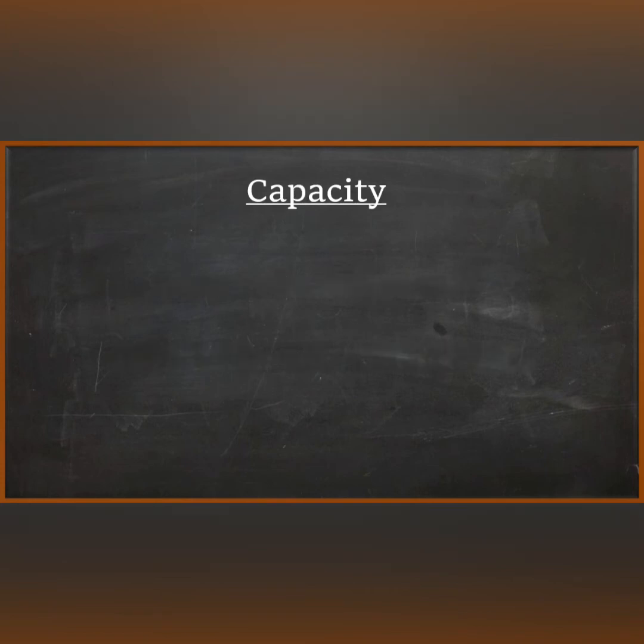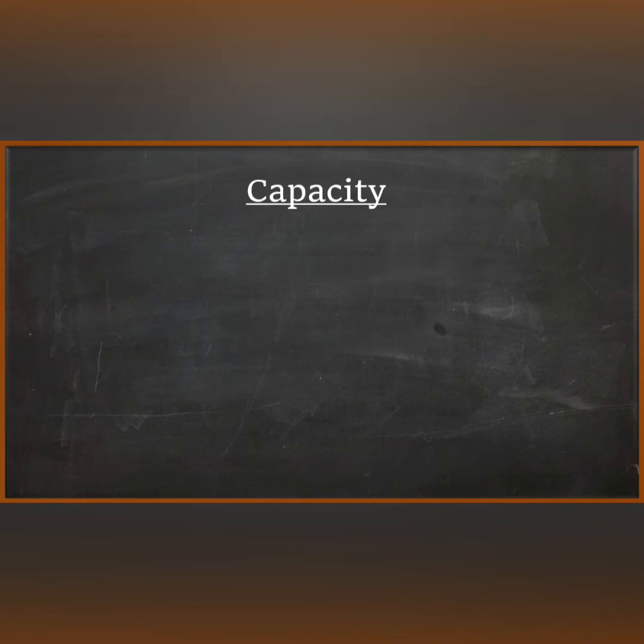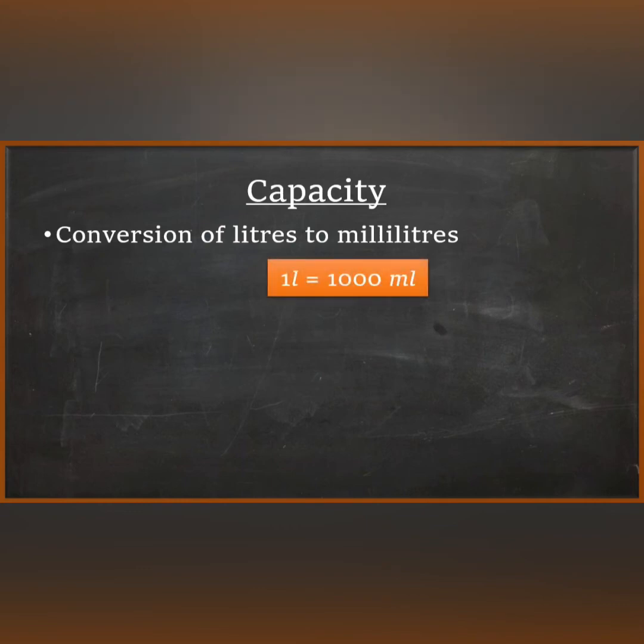Now kids, please note that 1 liter is equal to 1000 milliliters. Now to change liter into milliliter, we multiply liter with 1000. Let us see how with an example.